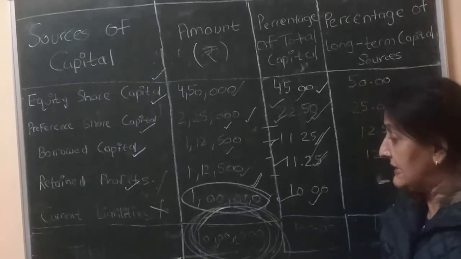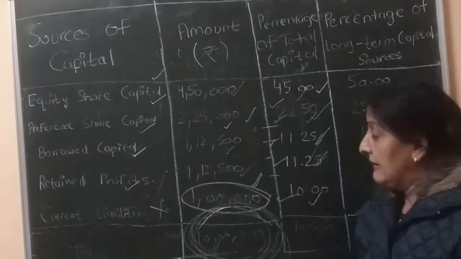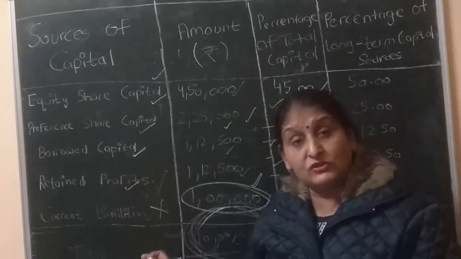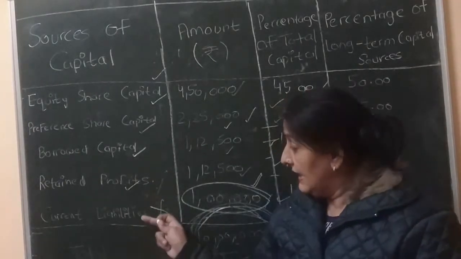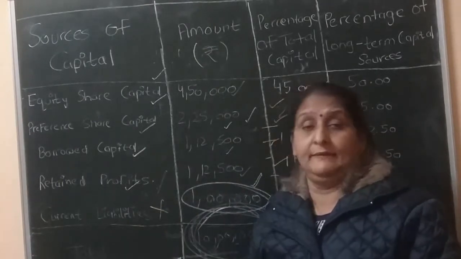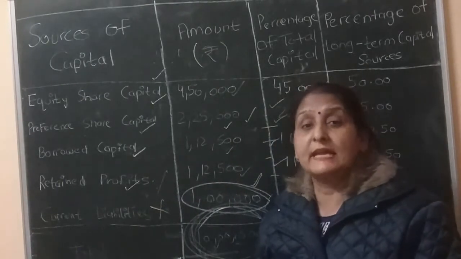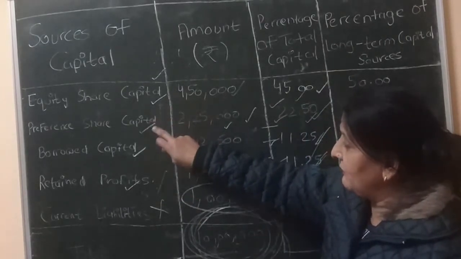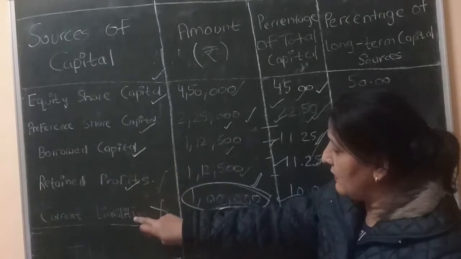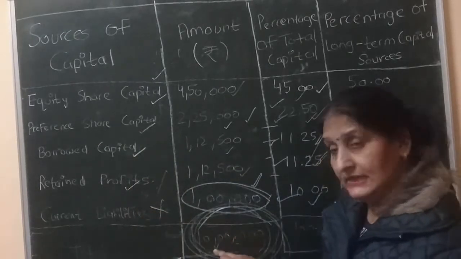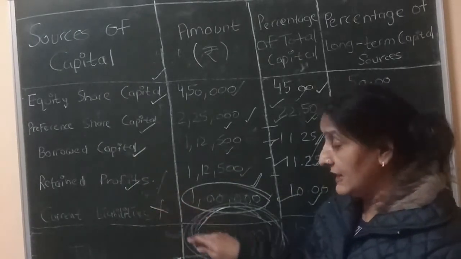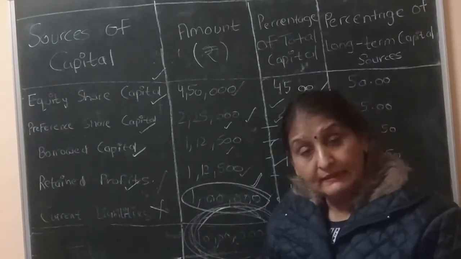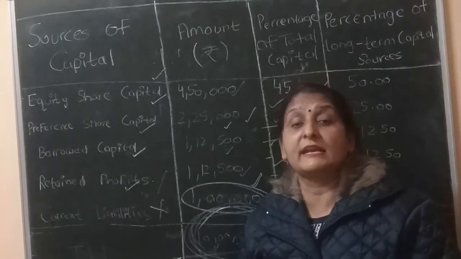So capitalization means the money collected from different sources, excluding current liability. For example, equity share capital, preference share capital, borrowed capital, retained profit and current liability total 10 lakh. When current liability of 1 lakh is excluded from it, the total is 9 lakh. This 9 lakh total is known as the capitalization.